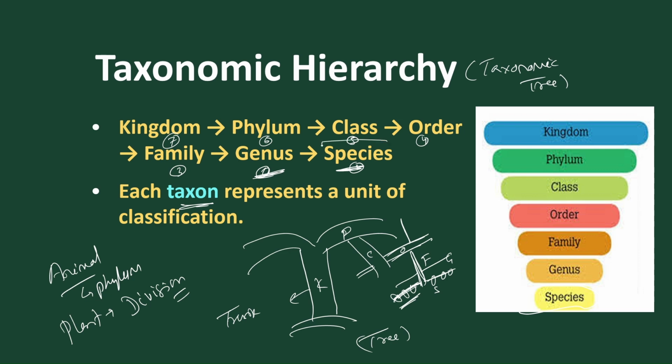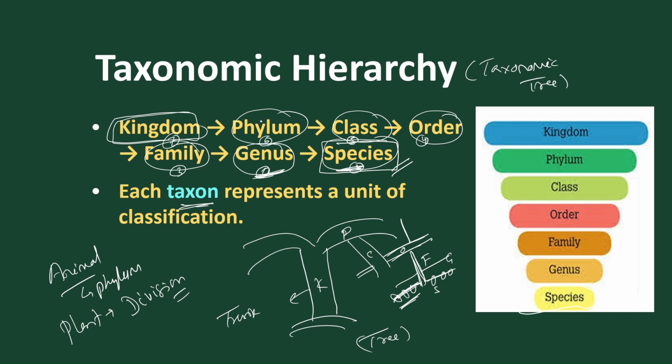The smallest taxon or the smallest rank is the species. So species is regarded as the smallest rank, and the highest rank is called the kingdom. Got it? So a group of species forms genus. A group of genus forms family. A group of family forms order. A group of order forms class. A group of class forms phylum or division. And a group of phyla or divisions forms kingdom.